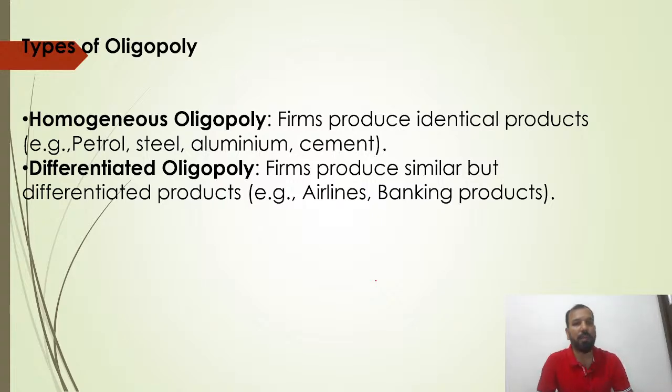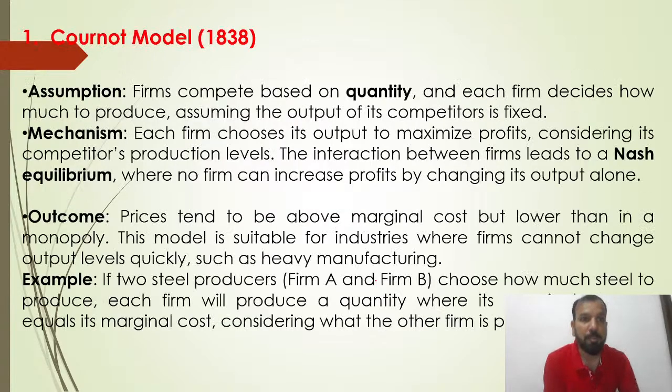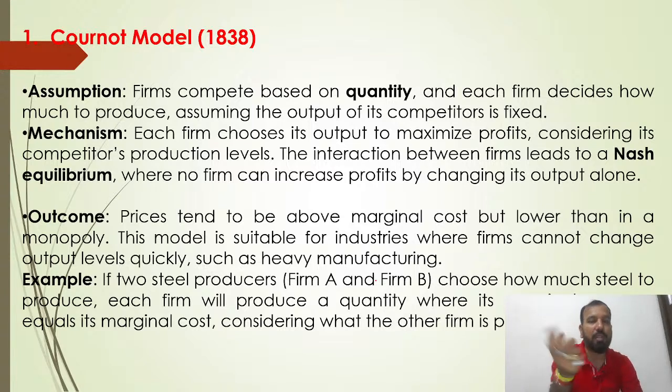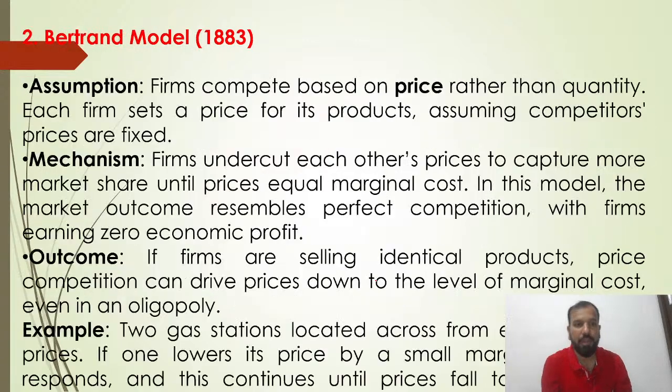Differentiated oligopoly is all about the airlines' banking products. So this is all about the Cardinal model. I don't think so. It's important, even though you have to understand, because there are many faculty who don't teach the Cardinal model. At least the Cardinal model is all about the basis of quantity. Each firm decides how much to produce, assuming that the output of competitors is fixed.